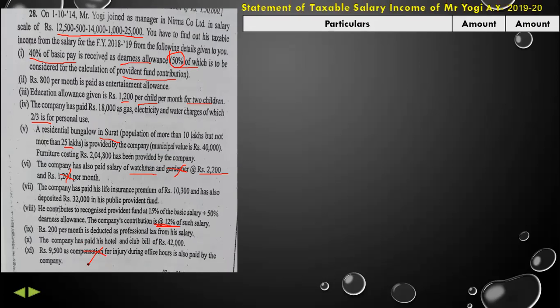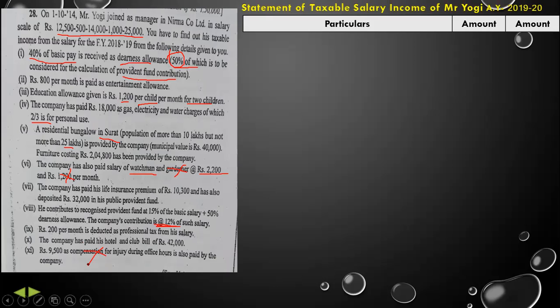Okay. So now let's start to make the salary statement of Mr. Yogi. So we will make the statement of taxable salary income of Mr. Yogi. Our assessment year here is 2019-20. We'll make a table of 3 columns: particulars, amount, particulars, amount.